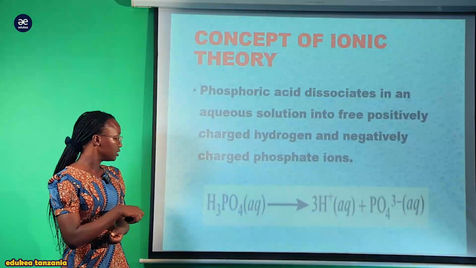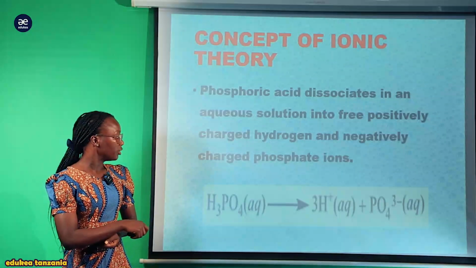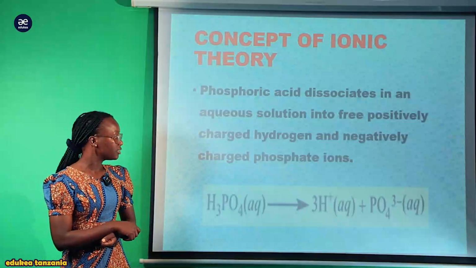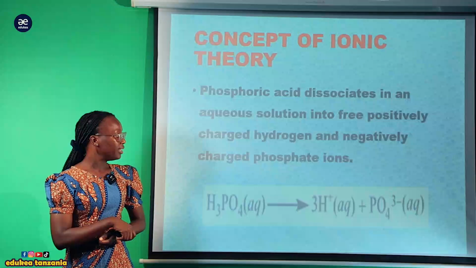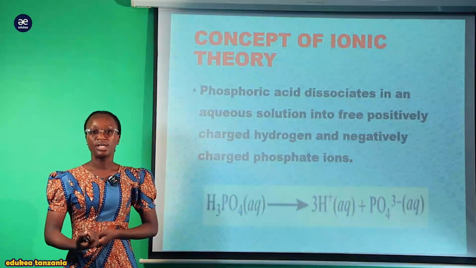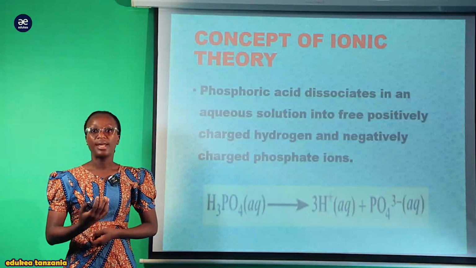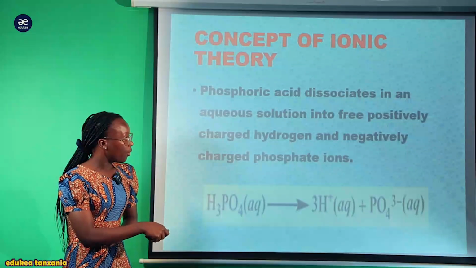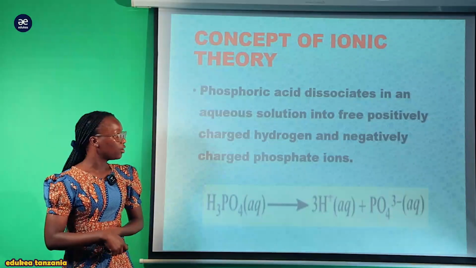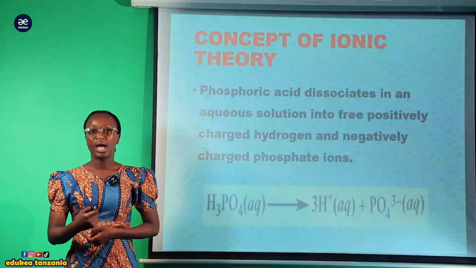So this is our phosphoric acid, which is in aqueous solution or which is a molten substance, and dissociates completely. Once you consider this arrow, you know that this compound dissociates completely, simply because there is a full-headed arrow, and our product here is the positively charged ion of hydrogen and the negatively charged ion of phosphate ions.